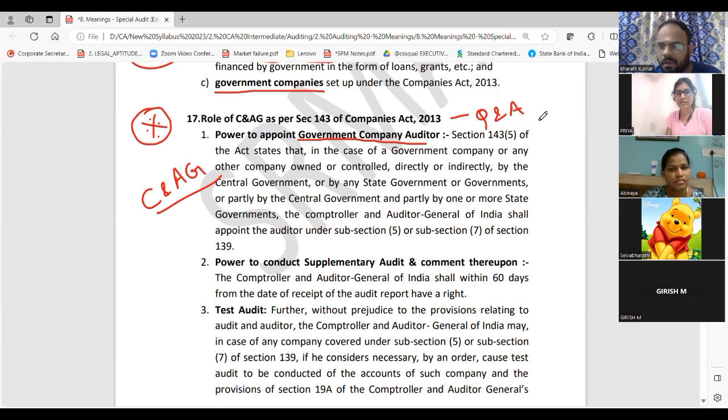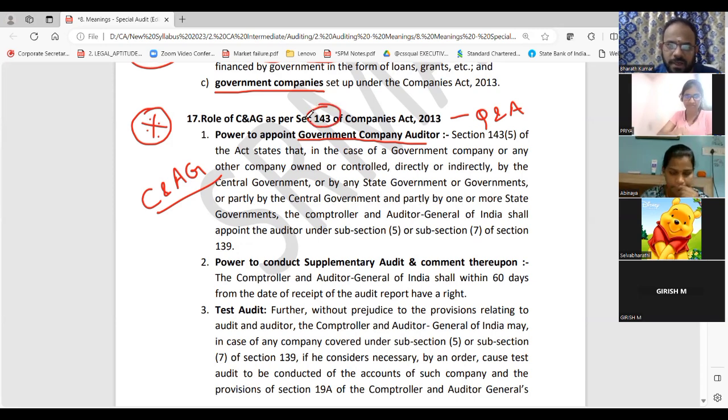143 is, I told you, 143 is I love you. You remember all that? Audit of company. Powers and duties of auditor. Remember this. I'm not asking you to remember all sections, guys, but this basic one you should remember. Powers and duties of auditor. So here they are talking about who has the power to appoint. Answer is C and AG. So write this first.